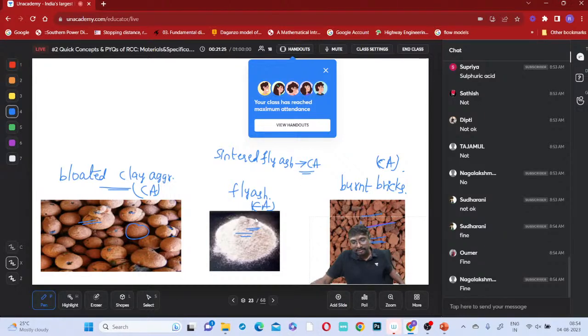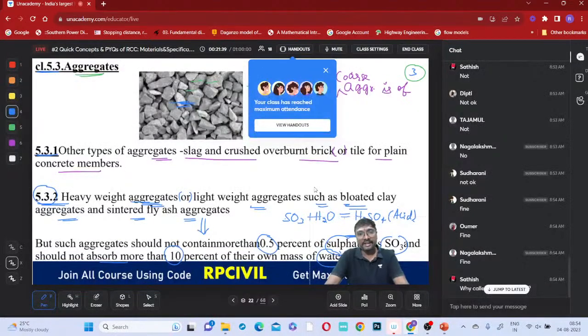Maybe 36, good morning. Is it clear? Sintered fly ash as coarse aggregate, and fly ash directly as fine aggregate. Got it? Is the meaning of sintered clear, everyone?